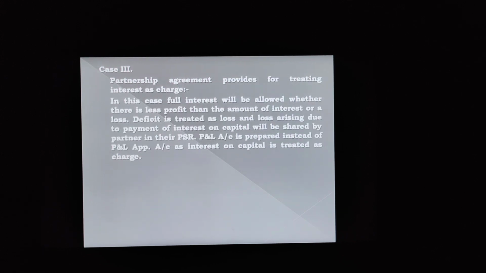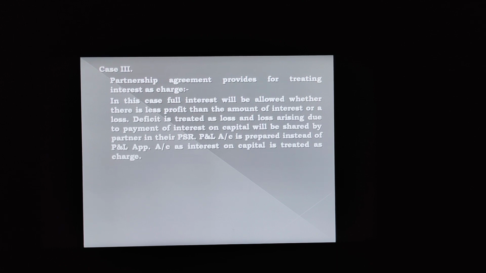And the third and the last case is partnership agreement provides for treating interest as a charge. Okay, partnership agreement or deed provides for treating interest as a charge. So in this case, full interest will be allowed whether there is a profit greater than the amount of interest or a loss. Deficit is treated as loss, and loss arising due to payment of interest on capital will be shared by partners in their PSR.